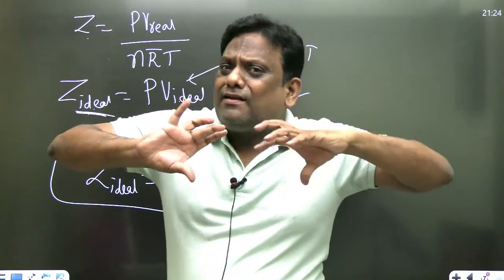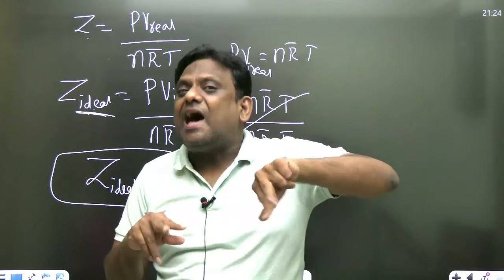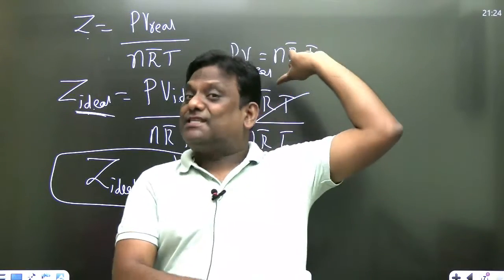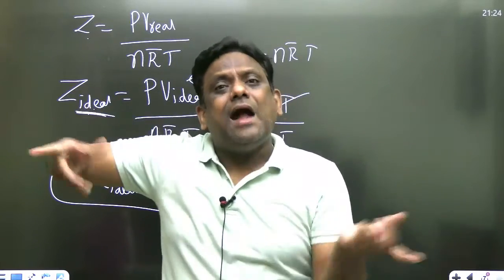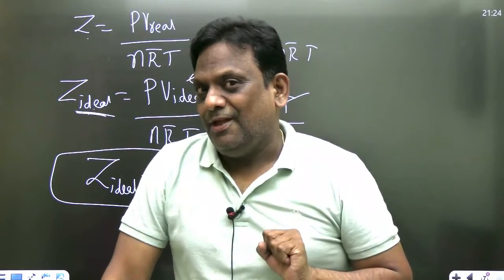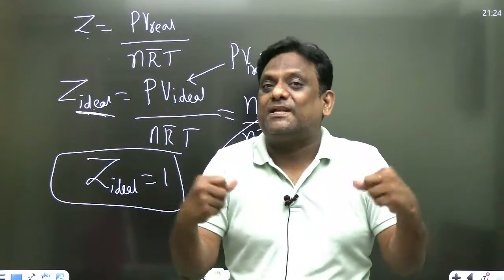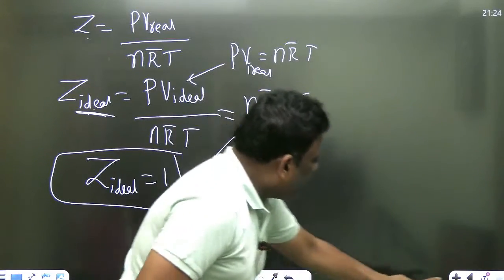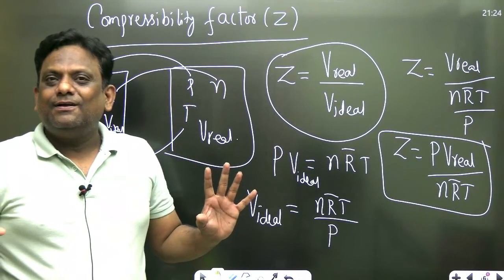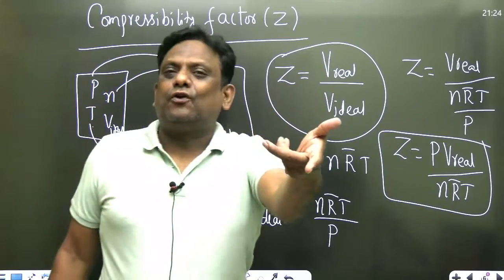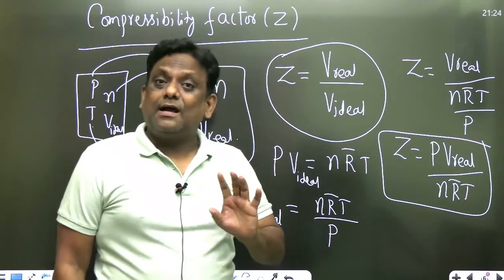So one real gas is behaving in such a way that if the force of attraction and the force of repulsion are both the same, the net force will be 0, which is similar to ideal conditions. When are real conditions becoming ideal conditions? Under ideal conditions, there is no force of attraction. In real gas there is force of attraction and force of repulsion. So if they become the same, there is no influence of force. When there is no influence of force, my ideal and real will become the same. When ideal and real become the same, Z will be equal to 1. That is the conclusion from here.